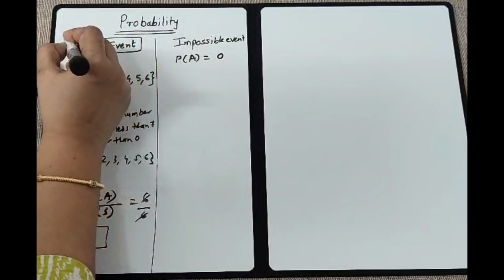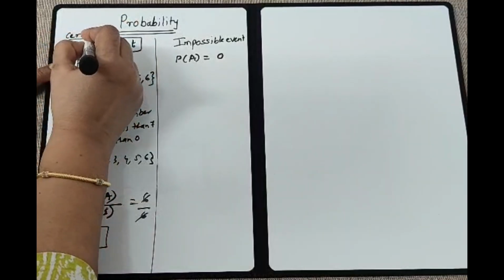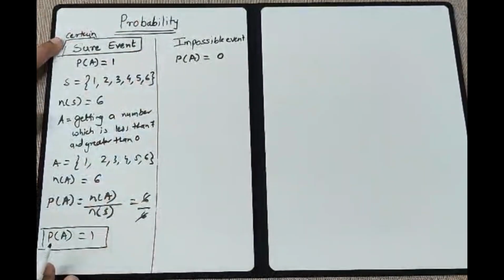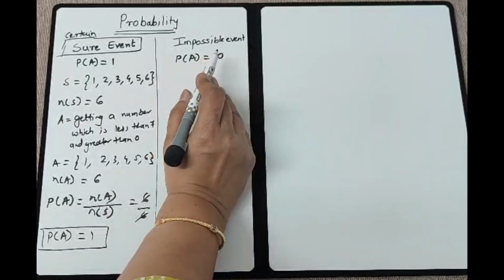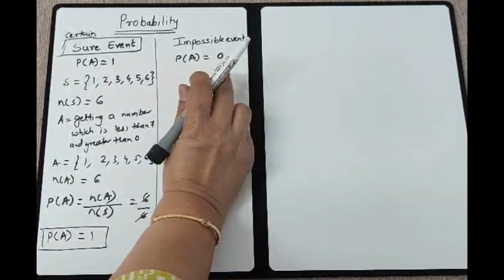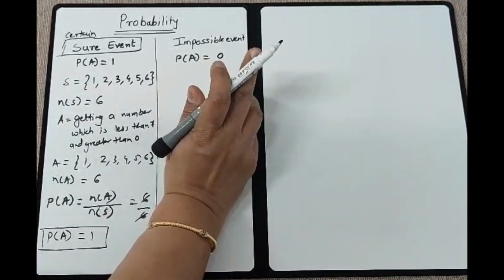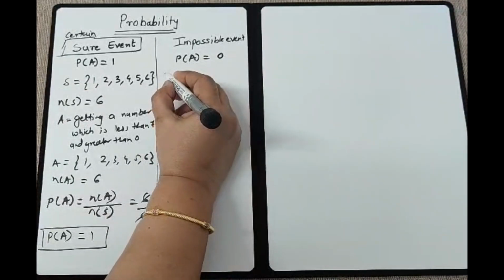Okay, so remember, you have to remember these two names. Either it is called a certain event or a sure event. Let us go for the next event, that is impossible event. To understand this event, let us take an example where you are tossing 2 coins.